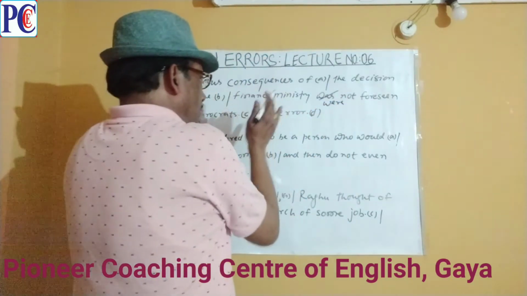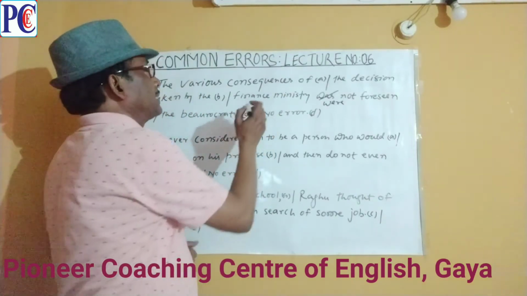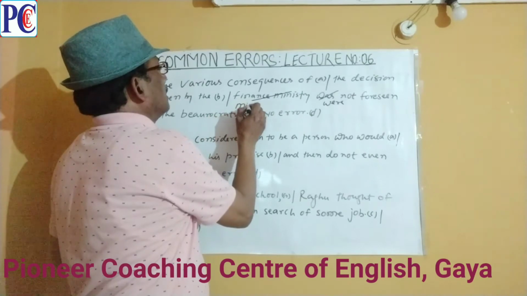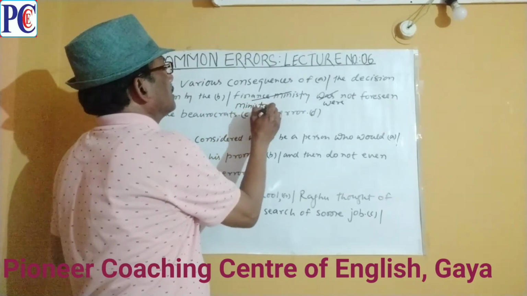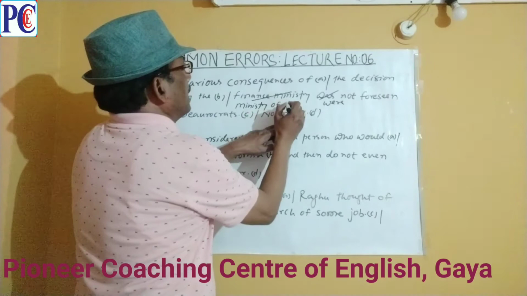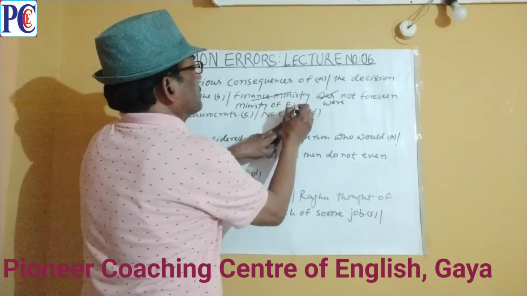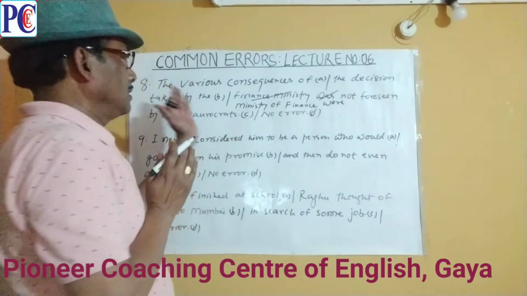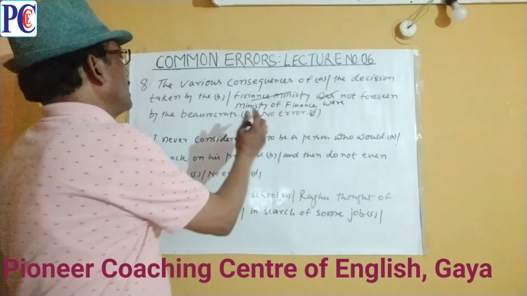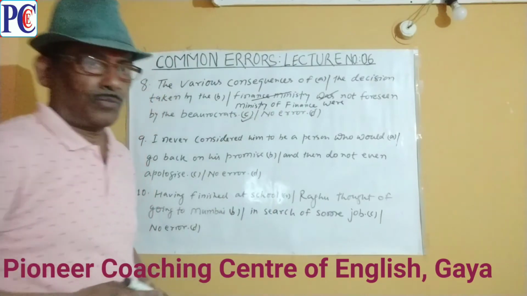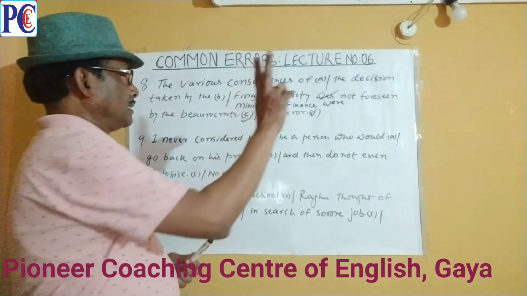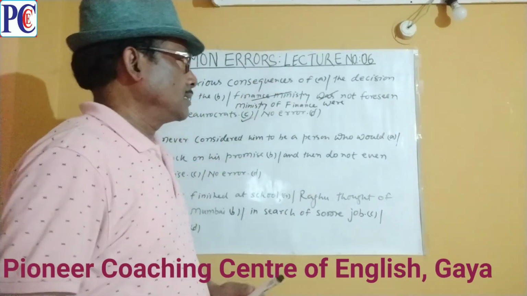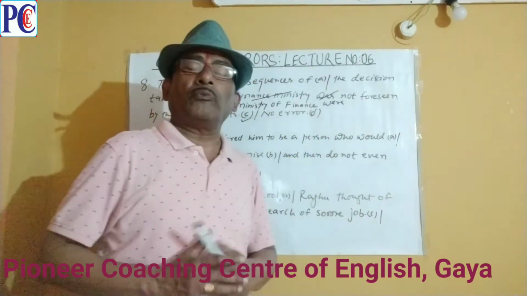and the compound noun finance ministry should be corrected as Ministry of Finance, capitalized. The Ministry of Finance. Since the error lies in part C, the corrections are to Ministry of Finance and the verb were.